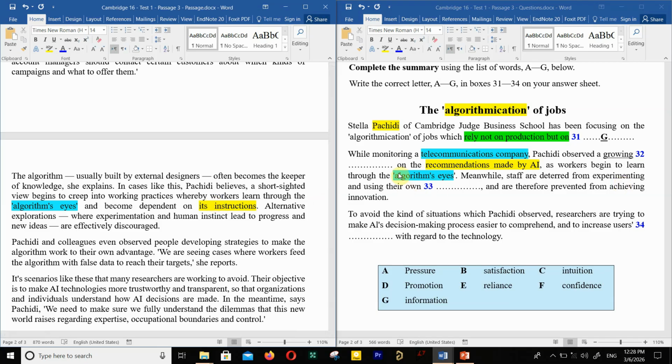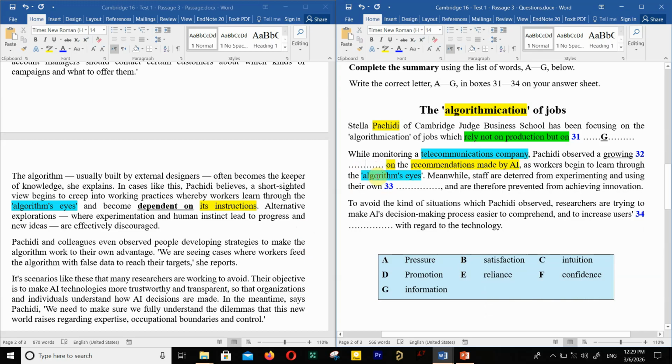So, here this "on" will help you. So, "become dependent on" is the answer for this question. Now, which vocabulary in this table means dependent? Dependent means rely. So reliance is the right answer. So E is the right answer for this question. E.